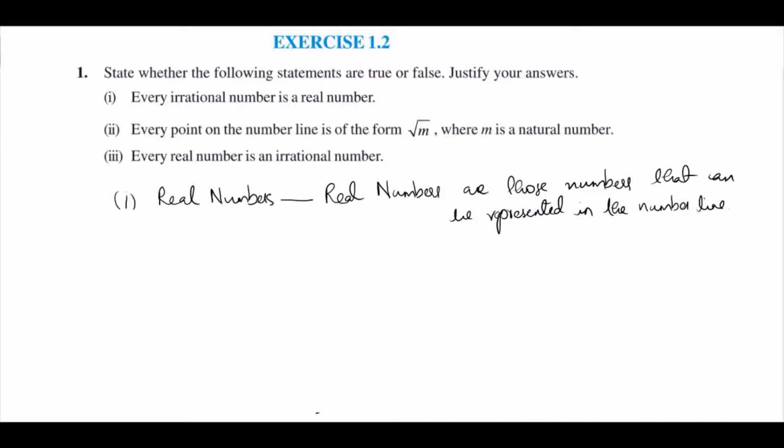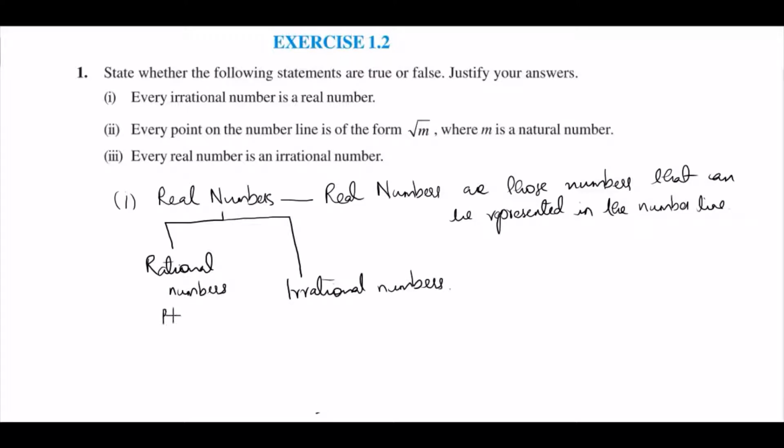And we have learned the real numbers are divided as rational numbers and irrational numbers. Rational numbers are those numbers that can be written in the p by q form, where p and q are integers and q not equal to 0. All the natural numbers, whole numbers, integers and fractions come under rational numbers, and irrational numbers are those numbers that cannot be written in the p by q form, where p and q are integers and q not equal to 0. Examples are root 2, root 3, pi, etc.